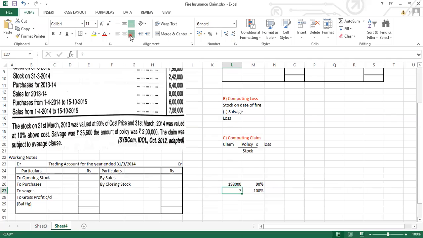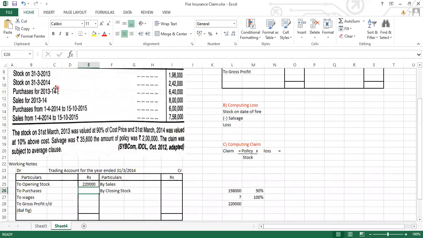बिकॉज इट वॉज वैल्यूड एट 90% ऑफ द कॉस्ट प्राइस. तो अगर ये अमाउंट रिप्रेजेंट कर रहा है 90% को, तो 100% का कितना? Yes, this comes to 2,20,000. So here you will be getting 2,20,000. So the value of opening stock will be 2,20,000. Next information is given for closing stock. So closing stock is 2,42,000.